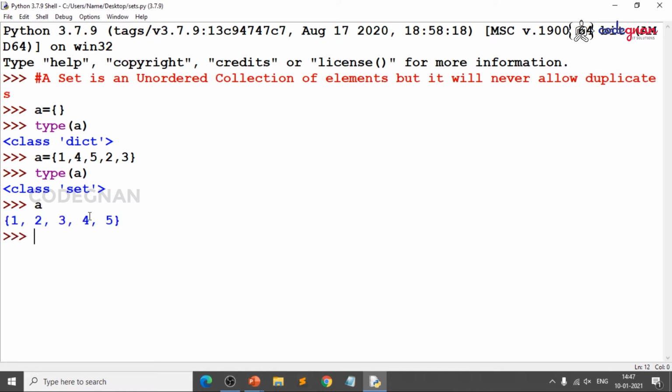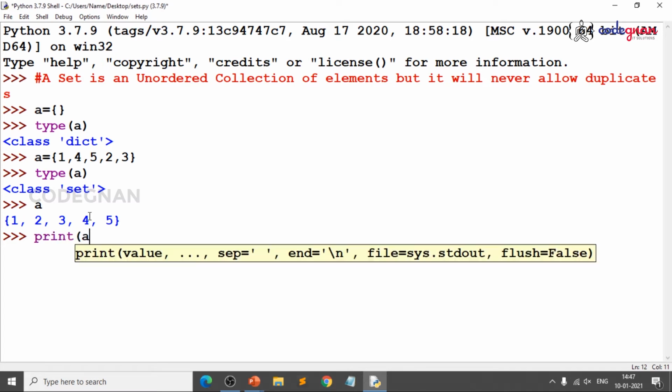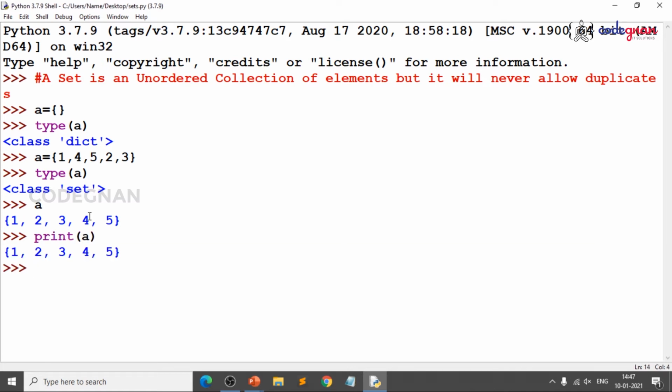When you print A, there need not be an order. I may expect that you get 1, 2, 3, 4, 5 in order, but do not come to a conclusion. A set is an unordered collection. If it is numbers, mostly you get numbers in order, but let me try to prove something. Let me give C equal to 15, 25, 35, 45, 55 and print C. See, I told you, right. A set is an unordered collection and it is unindexed.